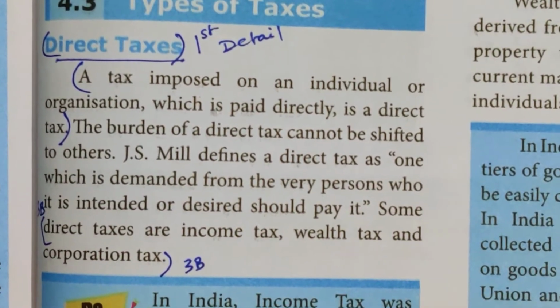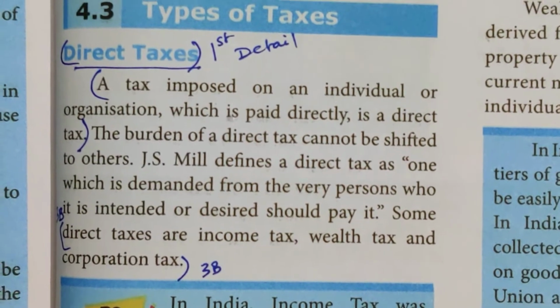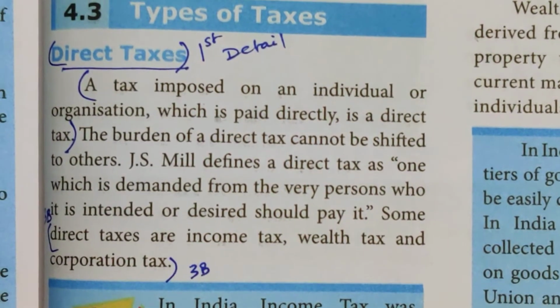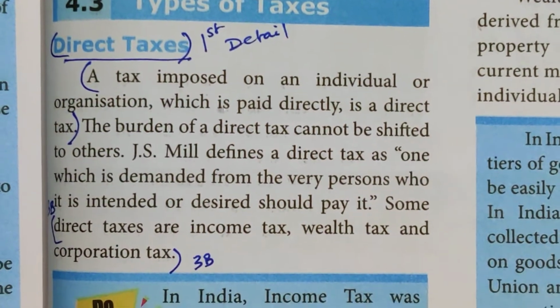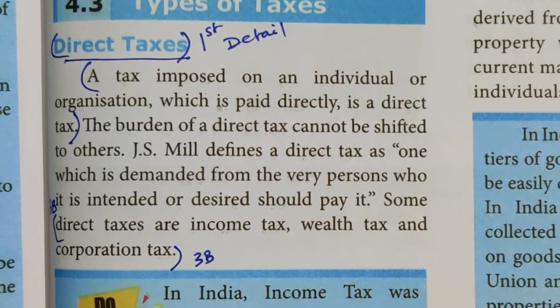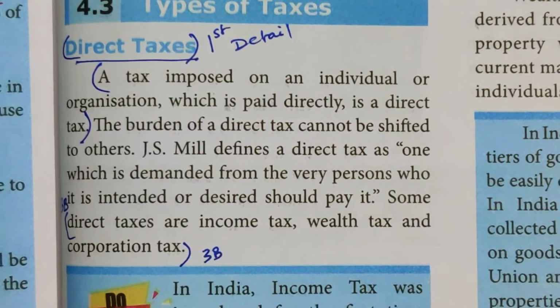This is very important. J.S. Mill defines a direct tax as one which is demanded from the very persons who it is intended or desired should pay it. To whom it is intended, that person has to pay.